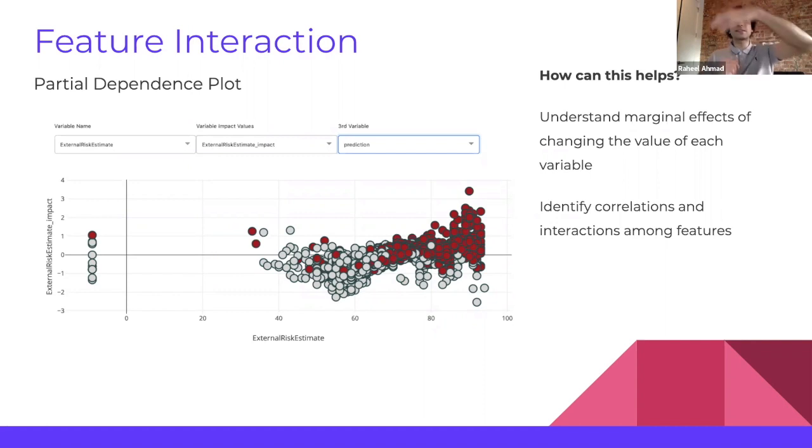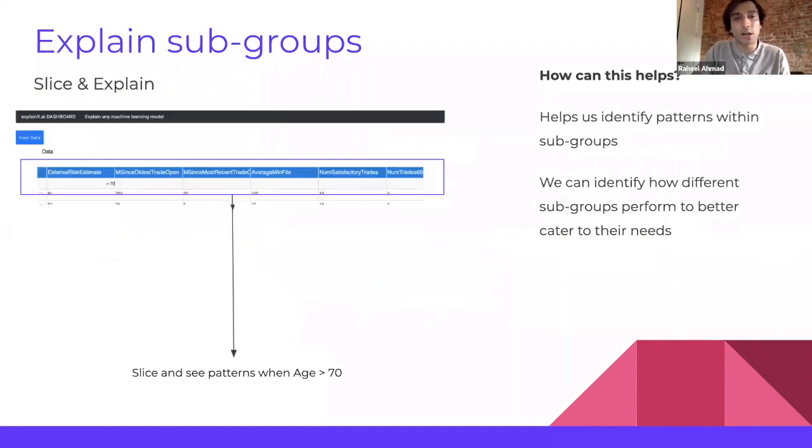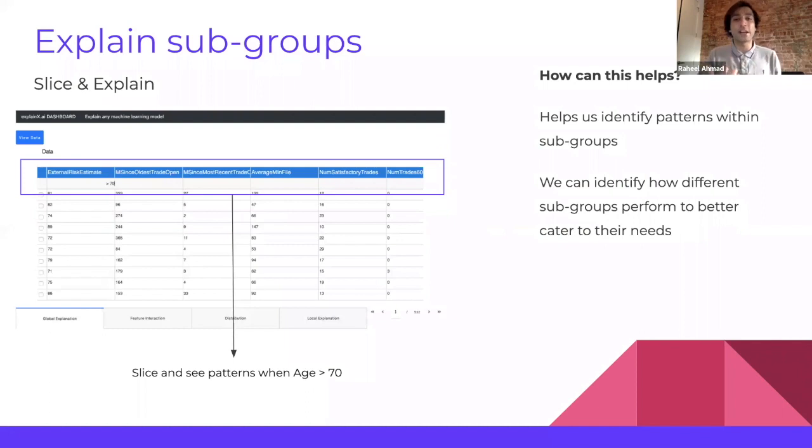How does this help us? It helps us understand the marginal effects of changing the value of each variable: as I increase my external risk estimate, my prediction changes by this much. It also helps us identify correlations and interactions among different features, to see how different features interact with each other. Once we have that done, we can explore different scenarios to see how the model performs within different data sets.